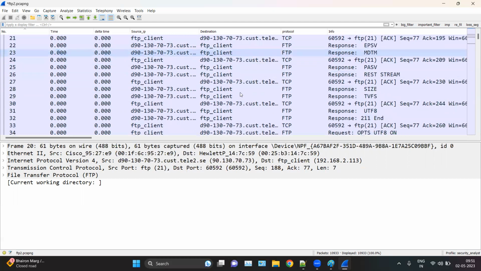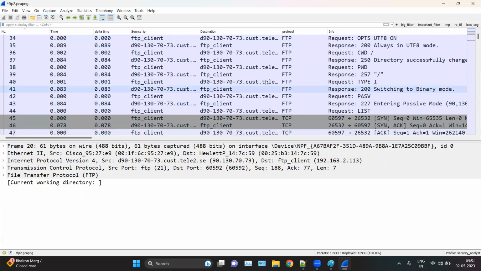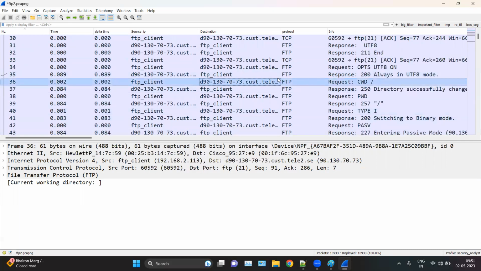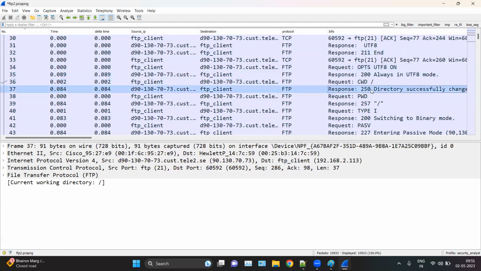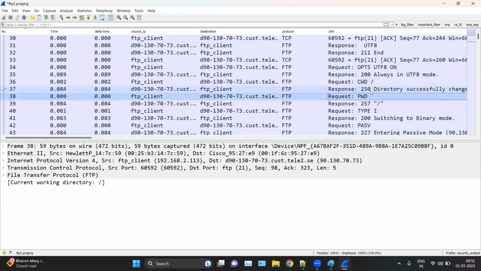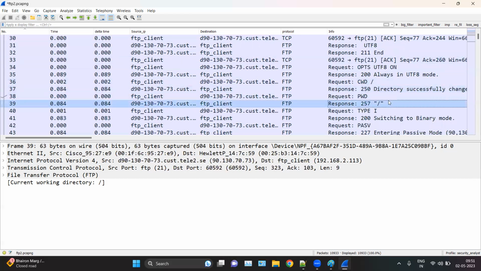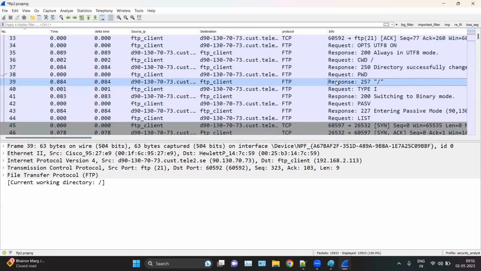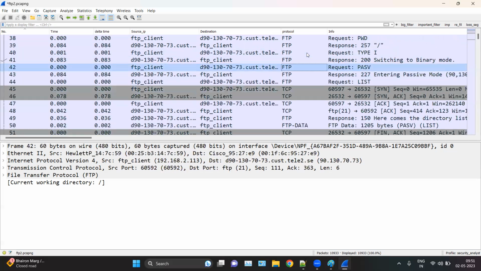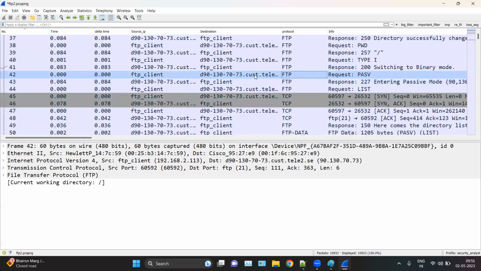Now the main thing here, look at here. We are changing the current working directory to the root directory. And here, directory successfully changed. And then we are sending the pwd command, which is print working directory. This one is the current working directory now. Okay. And here you see, after the connection, we are sending the passive request from the FTP client.